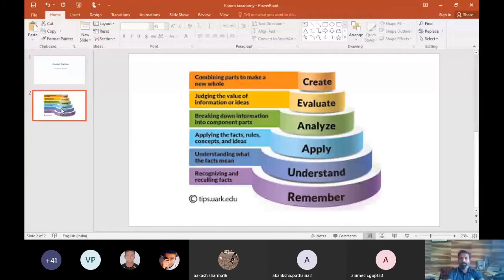Over the screen, you can see the 6 vertical models. Fantastic. Now, when it comes to a physical education session in particular, everyone wants their athlete, their student to be creative when they play in the field. Whether they play basketball, football, hockey or any other sport or even recreational, they want the child to be creative. Every coach, every teacher wants his child to come up with new solutions in a game situation.